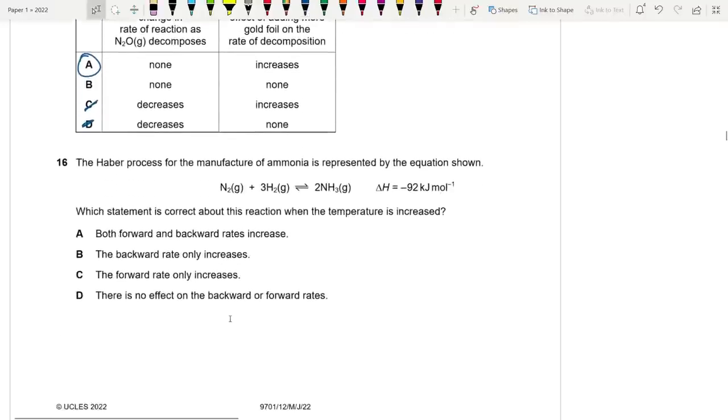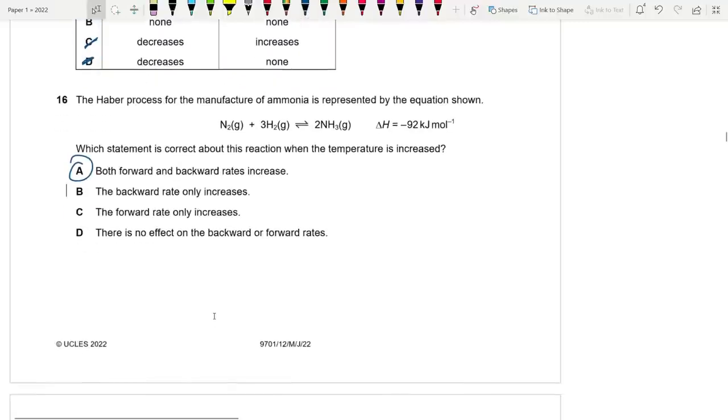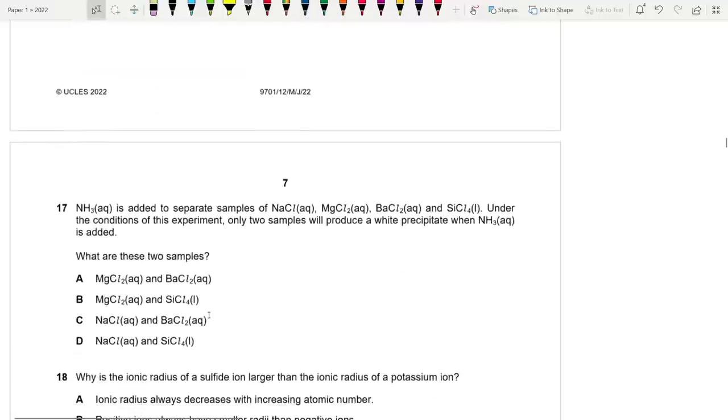The Haber process for the manufacture of ammonia is represented by the equation shown. Which statement is correct about this reaction when the temperature is increased? So remember, for a dynamic equilibrium, if you increase temperature, rate of both the forward and backward reaction increases. Okay, the answer is A, but yield would decrease. So this is a trick question and it's common.